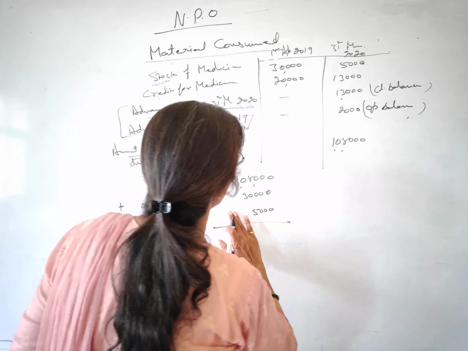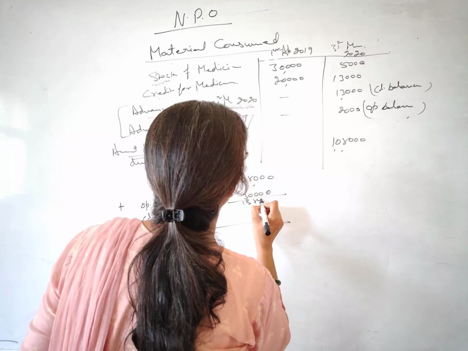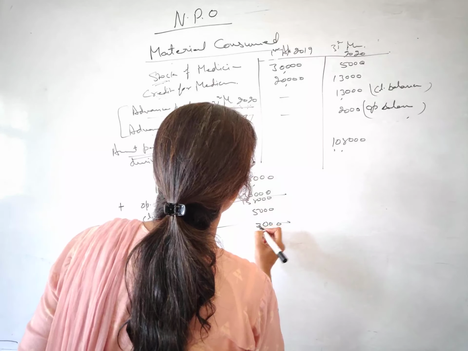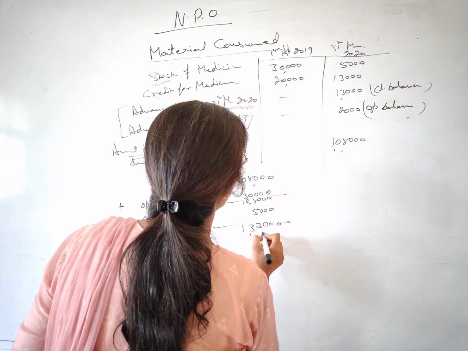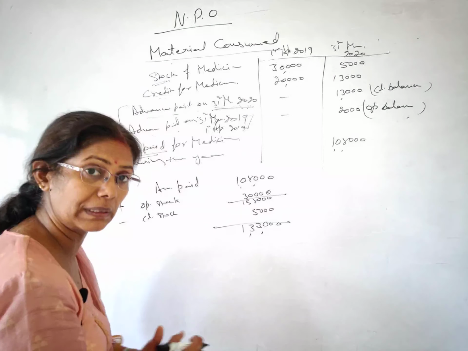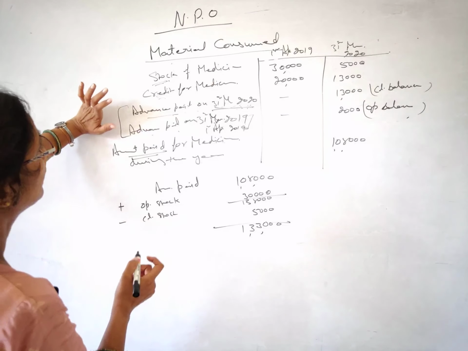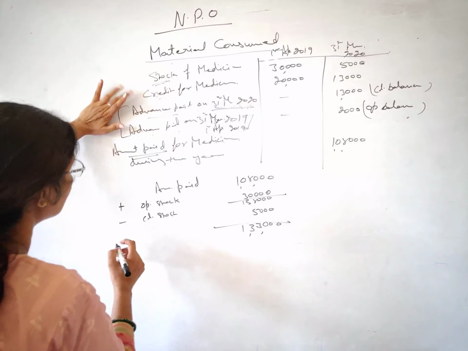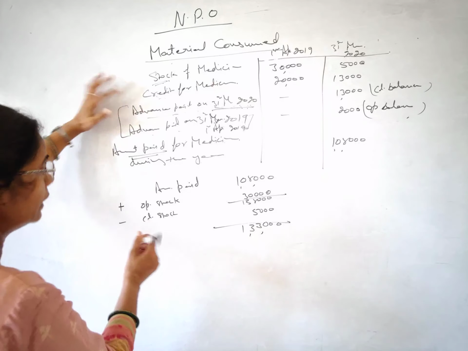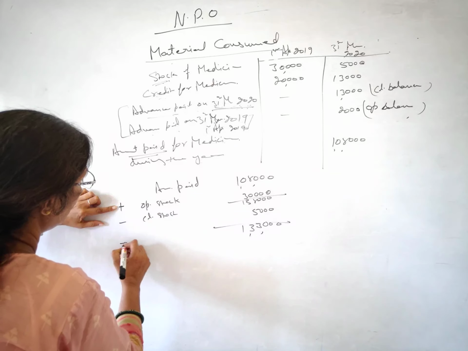So this becomes your 1,33,000 after subtracting; although you do the net calculation at the last, right. And the next dealing is of advances and creditors. Creditors goes opposite of this one. So here the opening stock was plus, so here